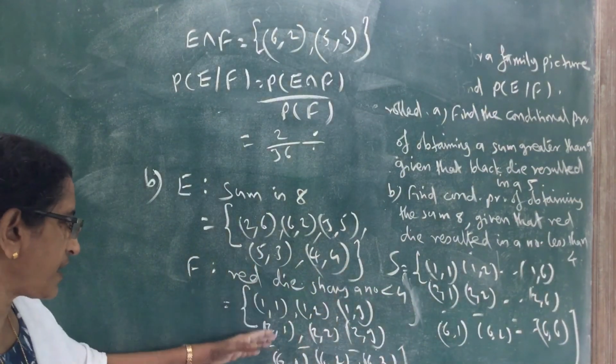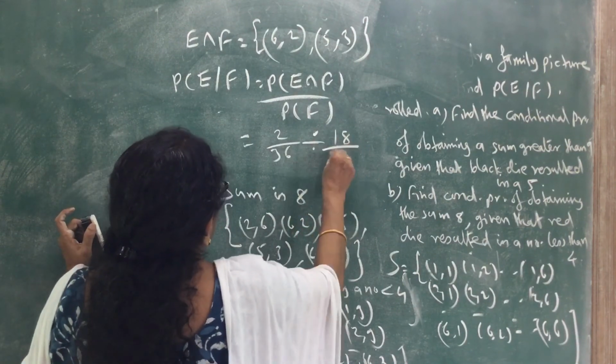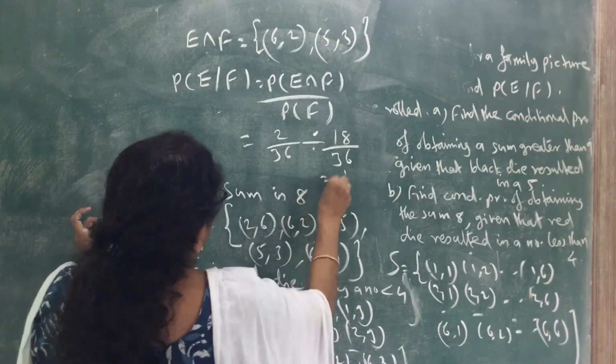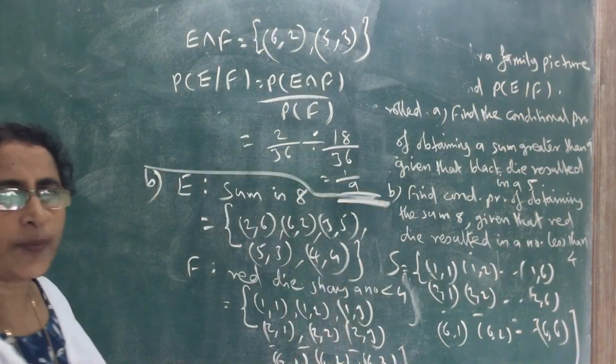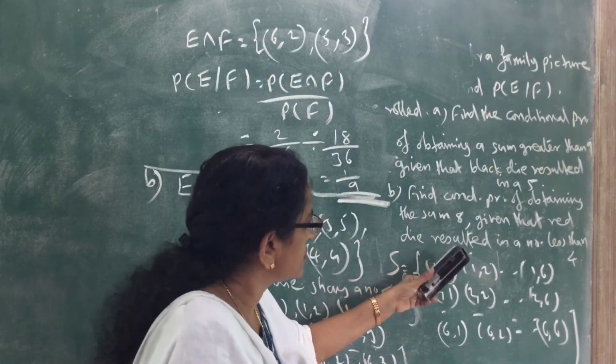So 18 divided by 36. So 2 by 18 equals 1 by 9. So the answer is 1 by 9. That is the answer for this. Okay.